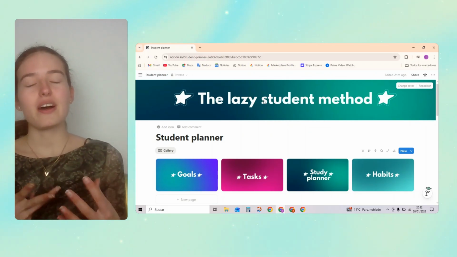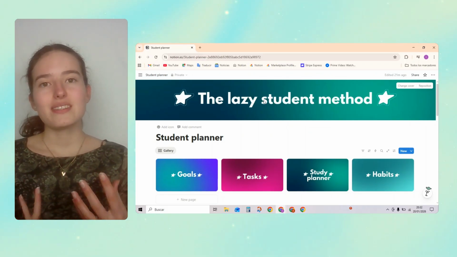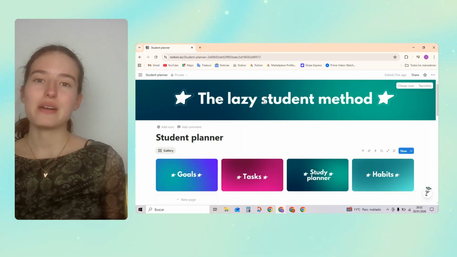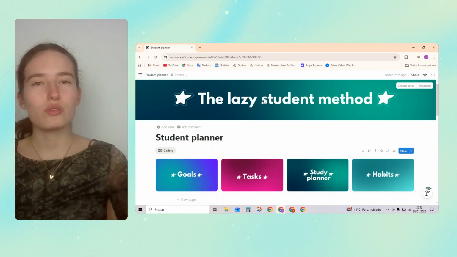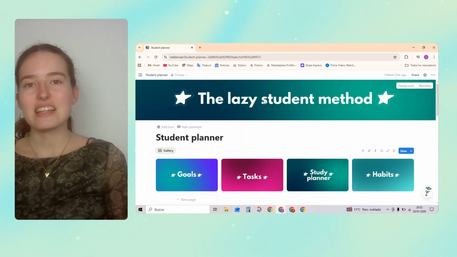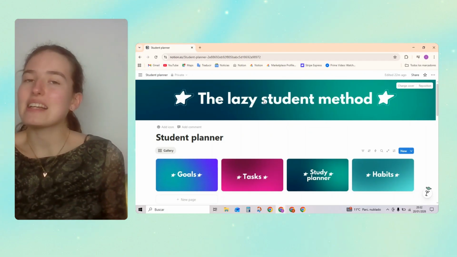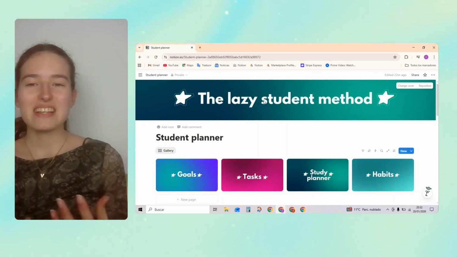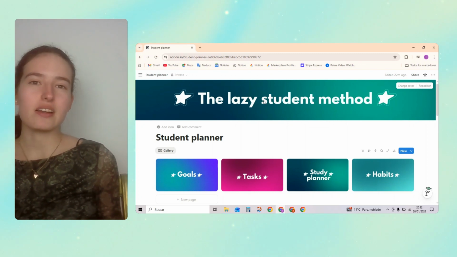In this template, basically what it does is organize your life in a way that everything's automated and really easy. And if you're lazy, like I'm lazy, a little bit, it's really easy to get things done in an efficient way.